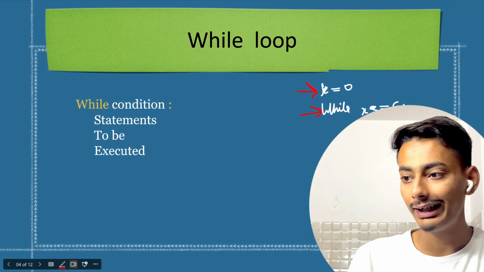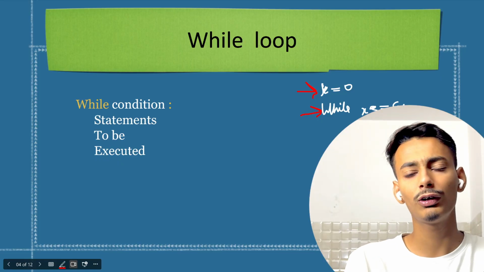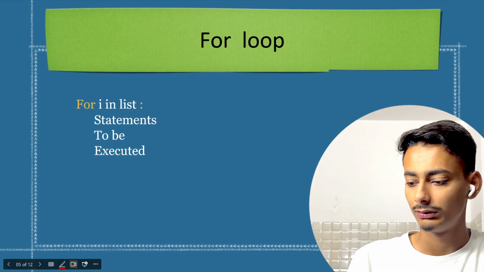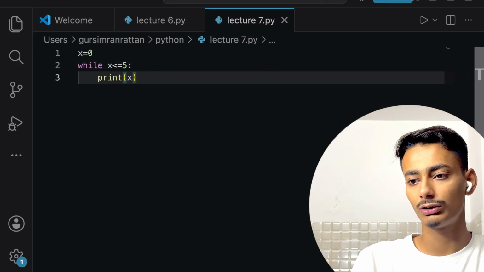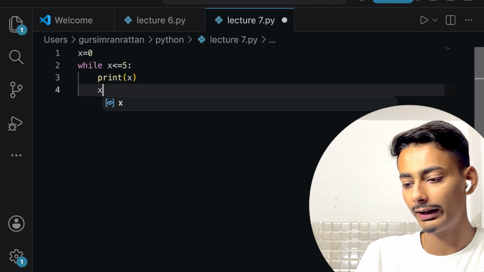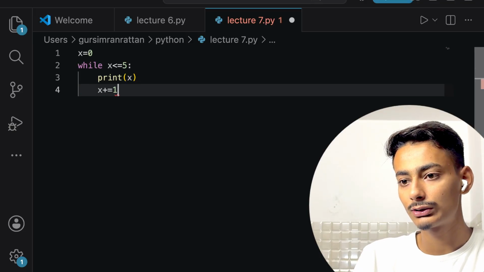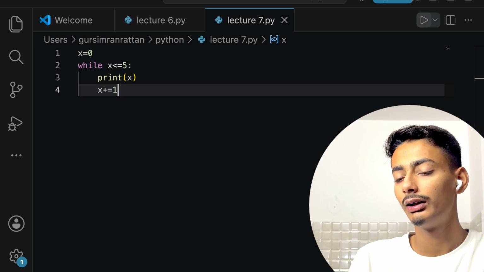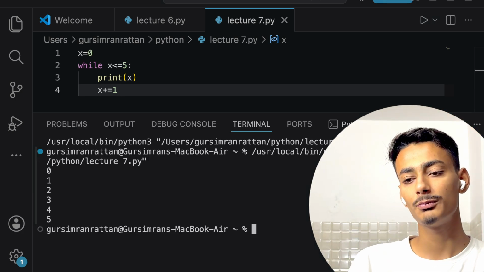Let's just dive into the presentation again. And this was all for the while loop. This was also a question that we have done. See, if here I write x plus equals 1, this can be done to print counting from 0 to 5.